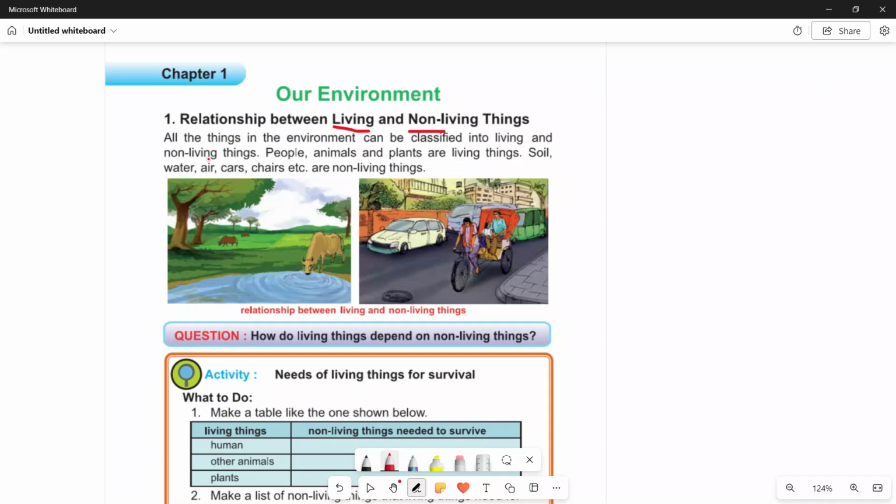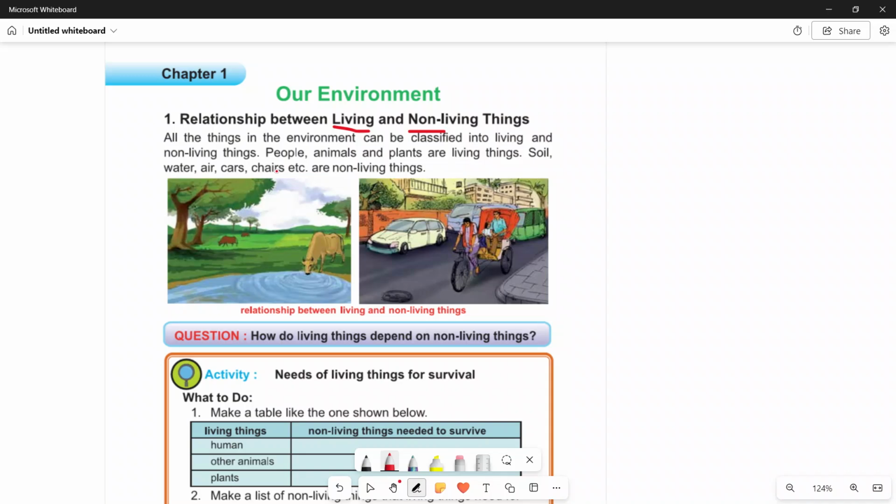At first I will say that in the environment there are two kinds of classification. One is living, and the other is non-living. People, animals, and plants are living things. At first, imagine, my dear learner, people. What are people? People are those who have a life. You are a man, you are a boy, you are a girl. A crowd of men is called people. So people have a life, so they are called living things.